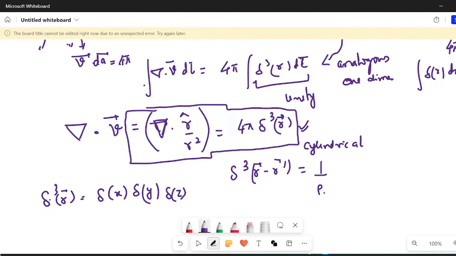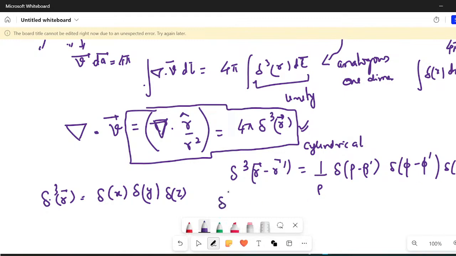If you have been through your MSc first semester, you know that there are some functions like these in orthogonal curvilinear coordinates. So you have to divide it by the scale. So 1 over rho, Dirac of rho minus rho dash, Dirac of phi minus phi dash, and then Dirac of z minus z dash.